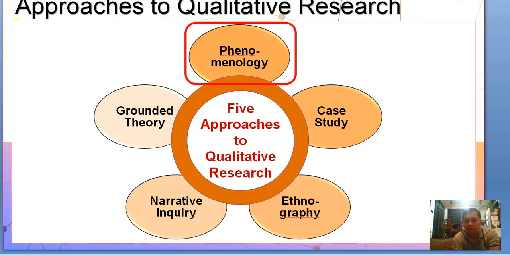When you talk about qualitative research, I think for me, it has something to do much more with people and emotions. So you could go into phenomenology, grounded theory, case study, ethnography, or narrative inquiry. These are the five approaches.